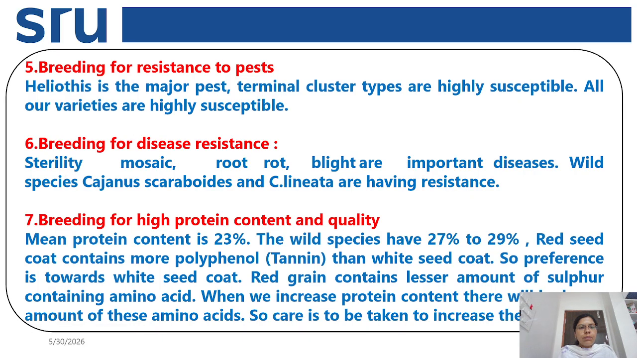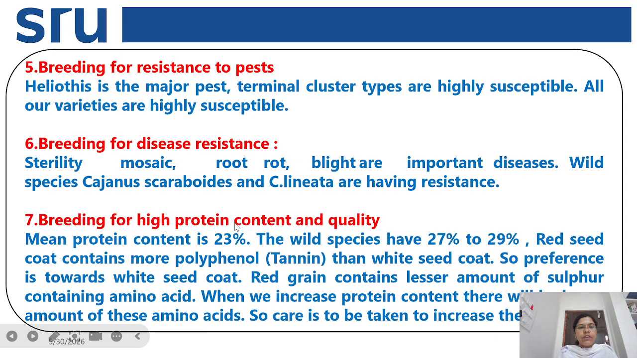Generally, the major disease in case of red gram is sterility mosaic virus. Because of this sterility mosaic virus, the growth of the plant will be indeterminate. Indeterminate growth habit we can observe, and there will be no flowering and fruiting. And next is root rot and blight. These three, sterility mosaic, root rot, and blight, are the most important diseases in case of red gram. And next, the wild species Cajanus scarabaeoides and Cajanus lineata have resistance to these diseases.